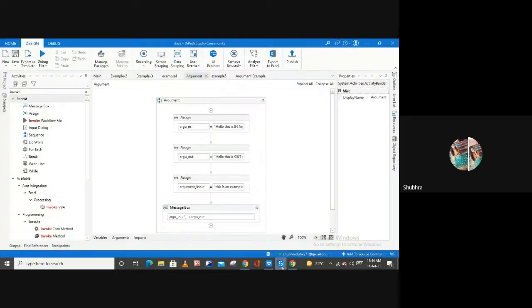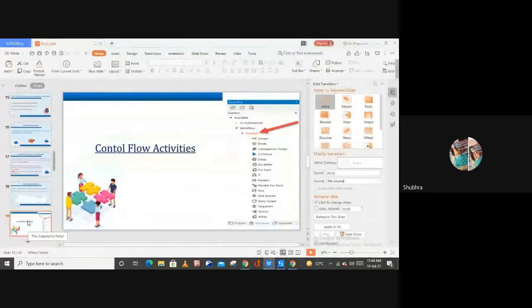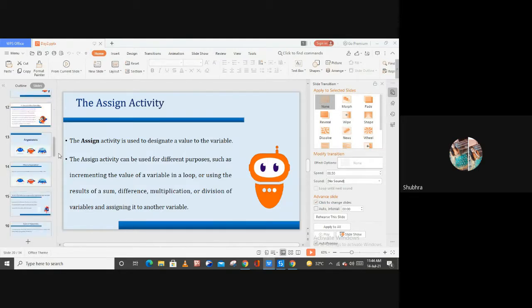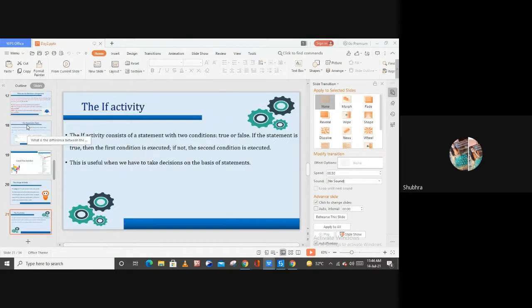So this is all about the arguments and variables. Now let me continue with the control flow activities, right? So this is our next topic, the control flow activities. So here the very first activity is the assign activity. I don't think I have to give any example of the assign activity again, because in our previous examples we have seen how we can use the assign activities, right? So then the next activity is the if activity, how you can use the if activity, right?